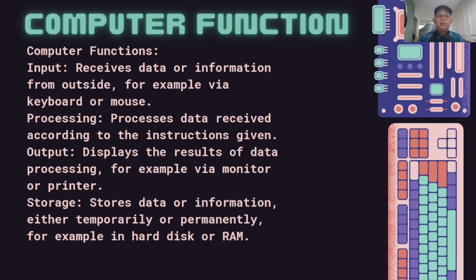Output: display the result of data processing, for example, via monitor or printer. Storage: store data or information either temporarily or permanently, for example, in hard disk or RAM.